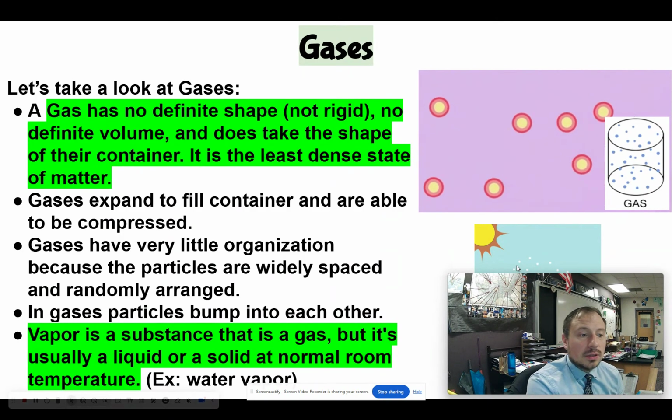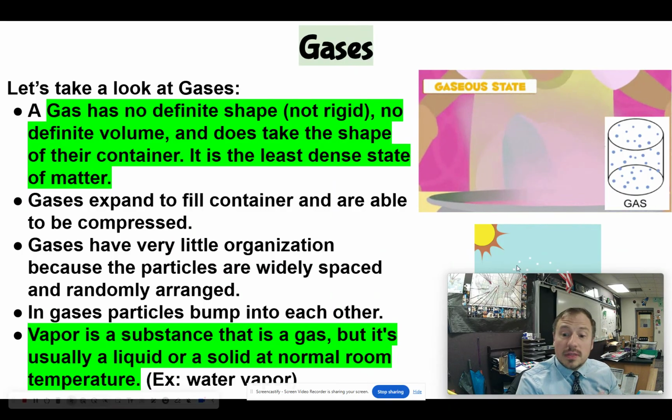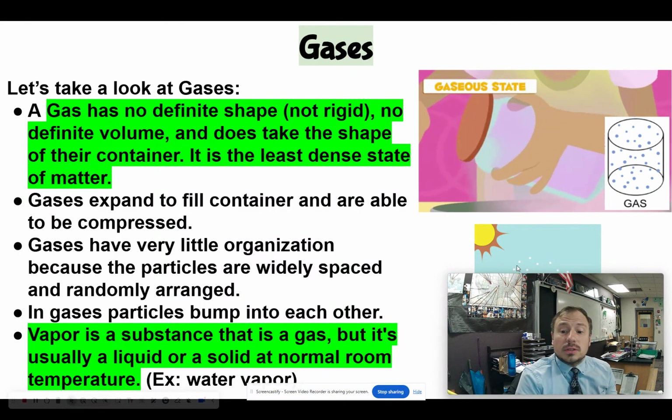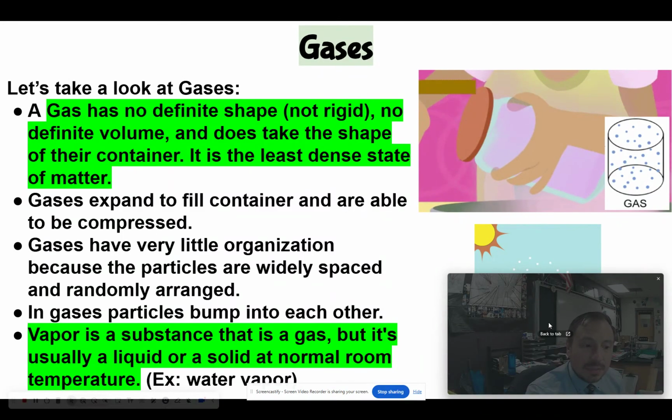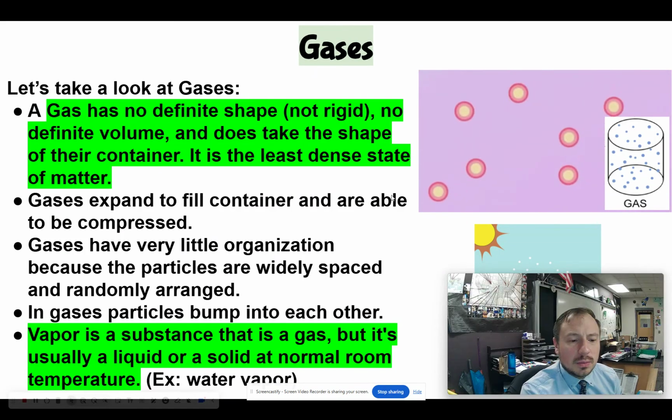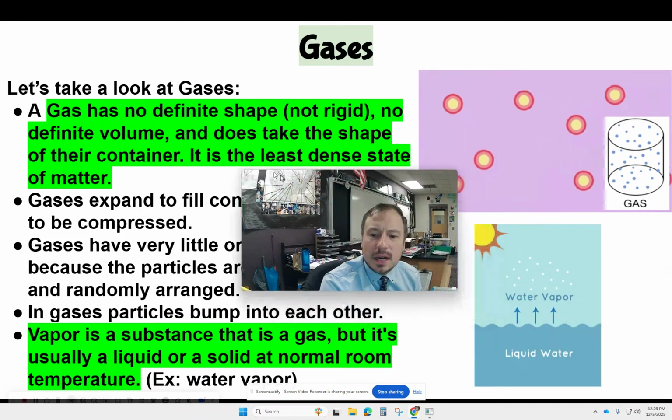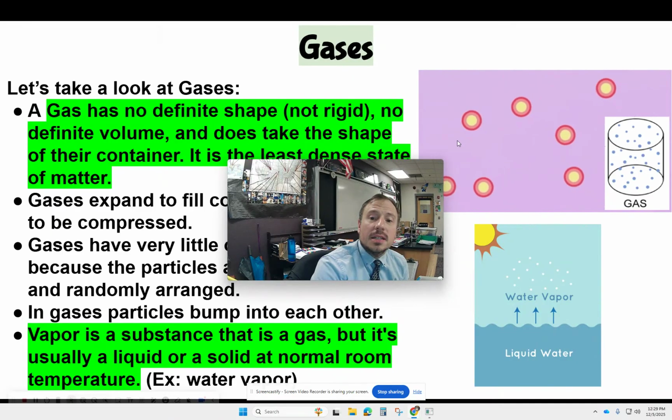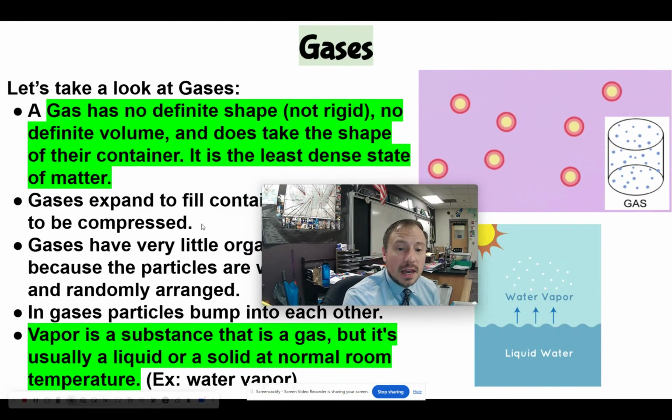Gas particles bump into each other, and they bump into the sides, and that's what is going to cause the pressure. Now, a vapor is a substance that is a gas, but it's usually a liquid or a solid at normal room temperature. An example would be water vapor. But it is a gas. So this is how gases behave.